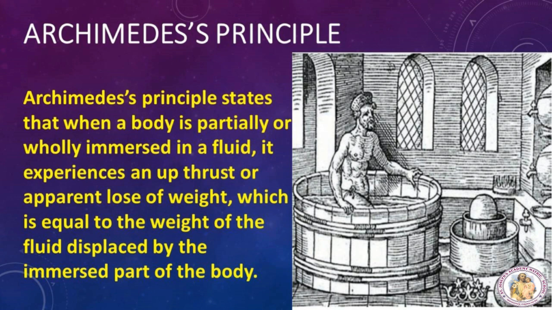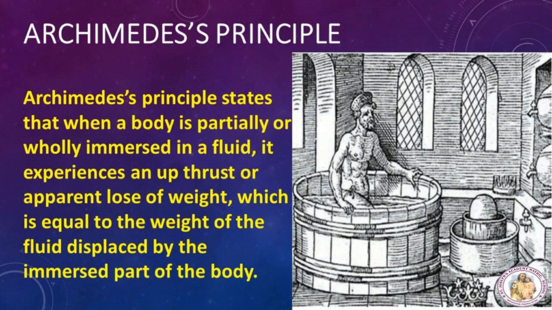The story goes that he was so enthused with his discovery that he jumped out of his bath and ran through the town shouting Eureka. Eureka is a Greek word. It means I have found it. So, he ran through the town shouting Eureka.